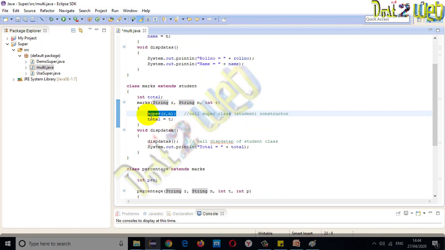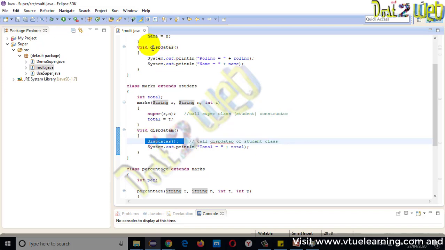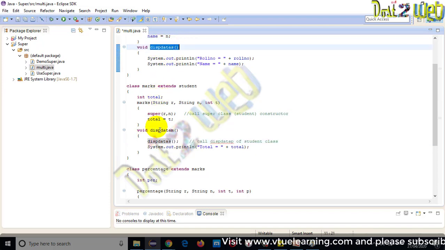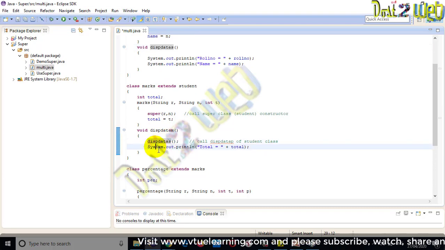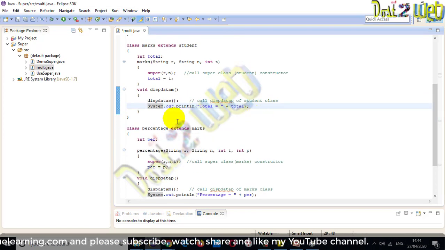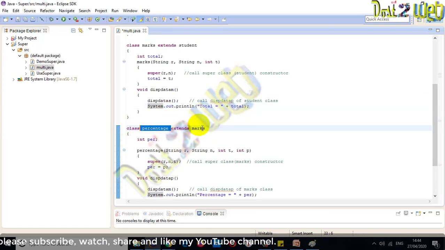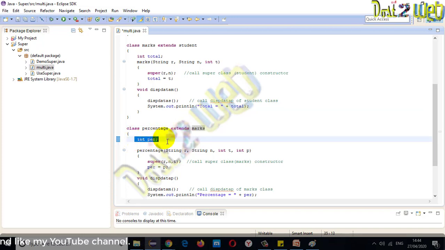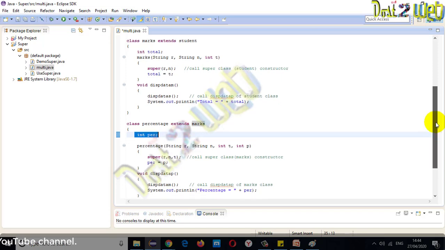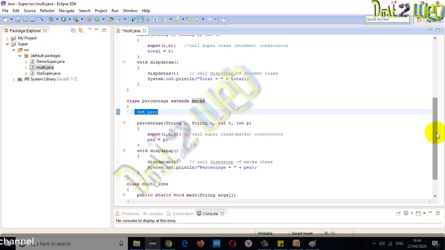This way it will inherit the properties, that is, the variable data members which we have defined, and total is equal to t. Now you display the data. In the same way, display data, because it is public, it will display the data. Directly we called it, and next we are printing the total. Another class which we are creating is for percentage. You are going to extend marks. Here again you declare one private data member, int per, for percentage.